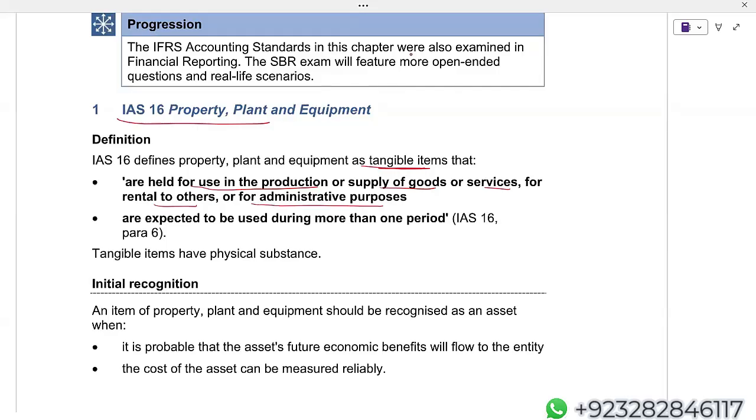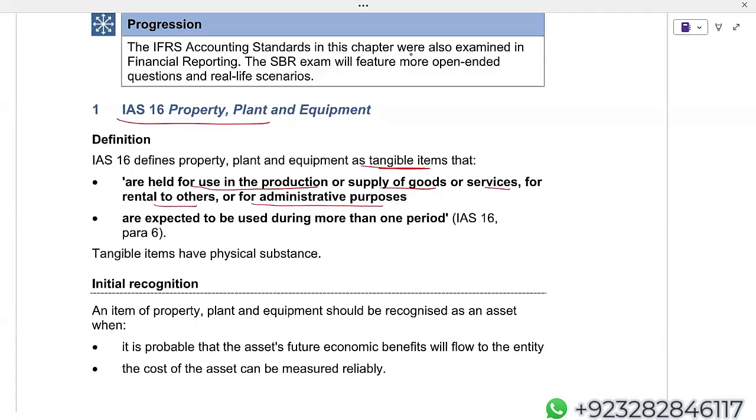So when we say property, plant and equipment, one possibility is that you are using it in production, for example, your assembly plants, or in the supply of goods, where you have lorries for supply of goods, or you are providing services. Of course, nowadays we cannot provide services without property, plant and equipment. Right now I'm teaching, I'm providing services. Obviously, I'm using property, plant and equipment.